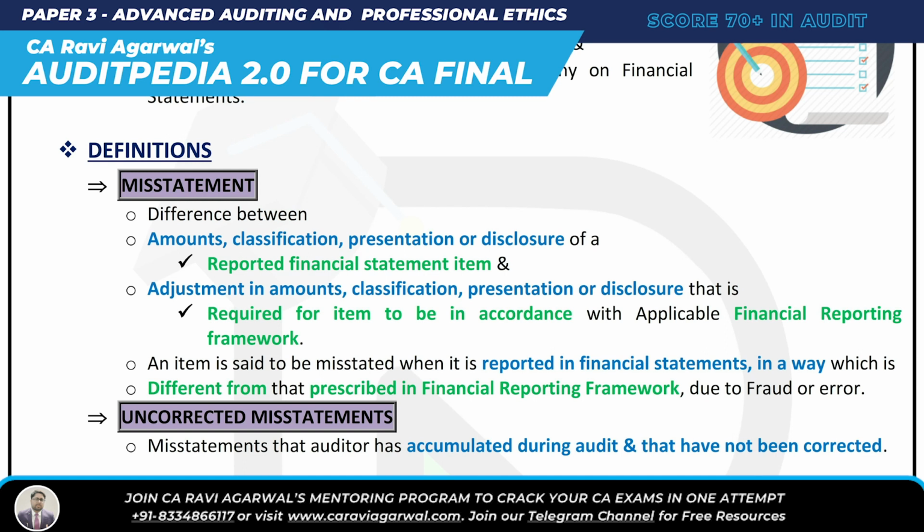Okay, now what is uncorrected misstatement? Uncorrected misstatement is a misstatement that the auditor has accumulated during audit but has not yet been corrected.